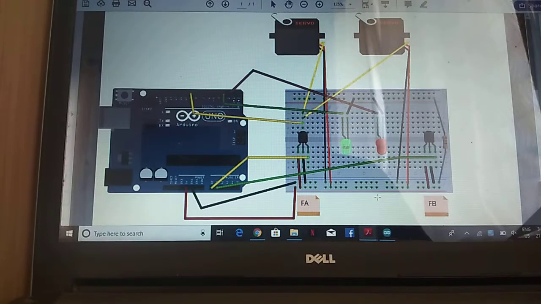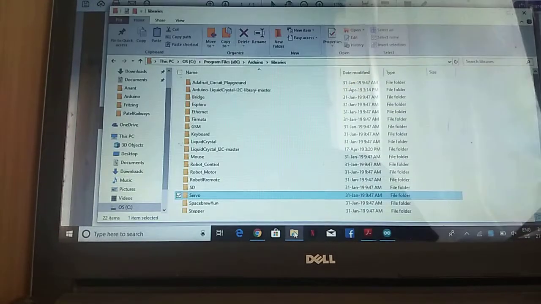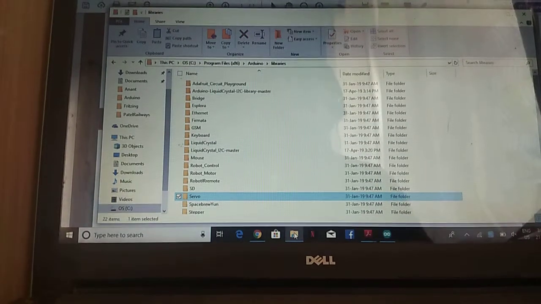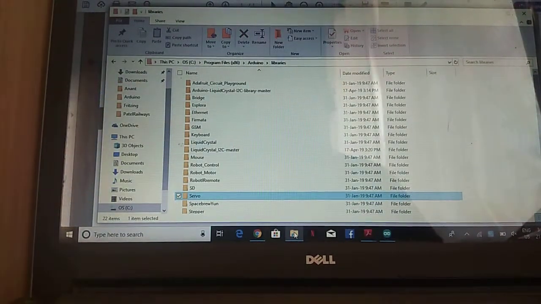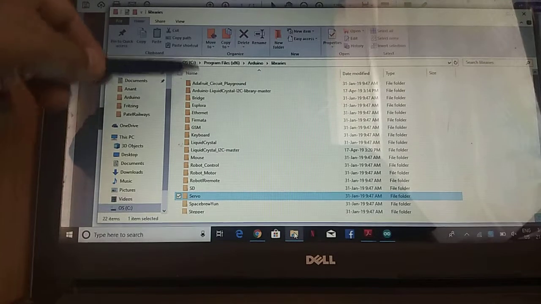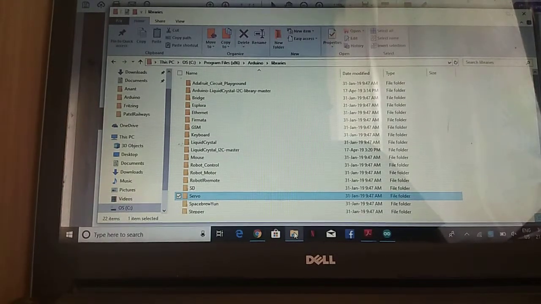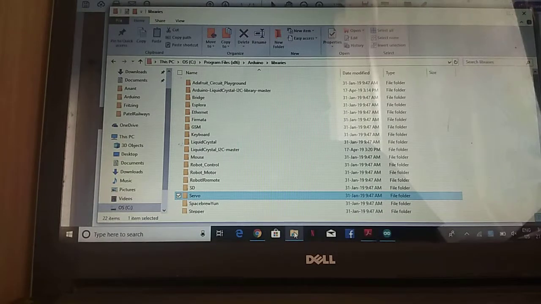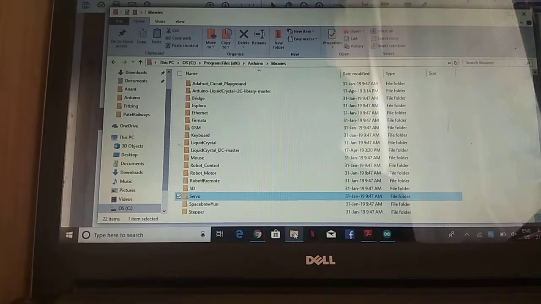Let's see the software portion now. First, we have to check that the servo library is available under the Arduino program in the program files of your operating system. This is Windows 10, so here it is under Program Files x86, and then in the Arduino program there is a library folder. Under the library folder the servo library is available, so I can use this servo library.